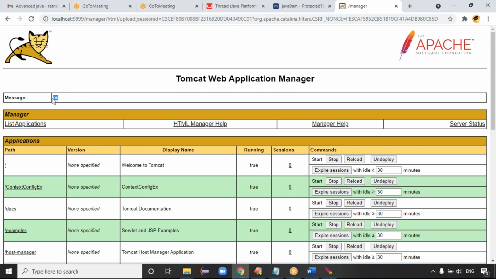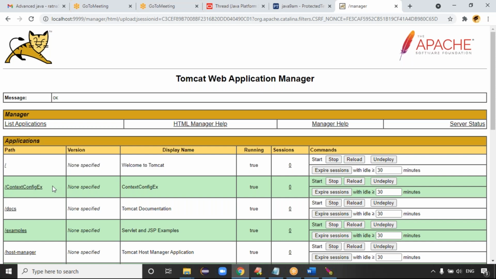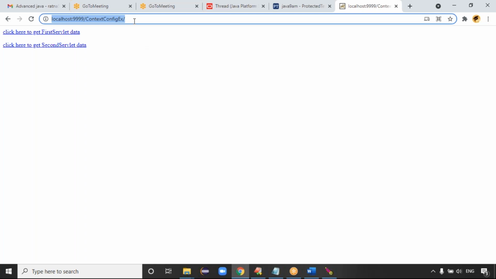Guys, once it is OK, in the applications list we can see that application. See guys, the application name here, context config APP, right? Running status is true, guys. We can run the application. It's not a problem. If you want, you can undeploy the application, reload the application, or stop the application. It's up to you. Let me click on this application now. Automatically, the application will start. This is the URL pattern we will share with the clients.